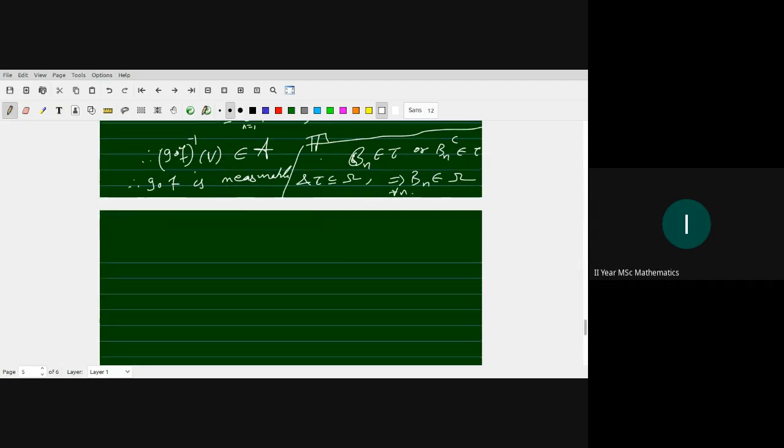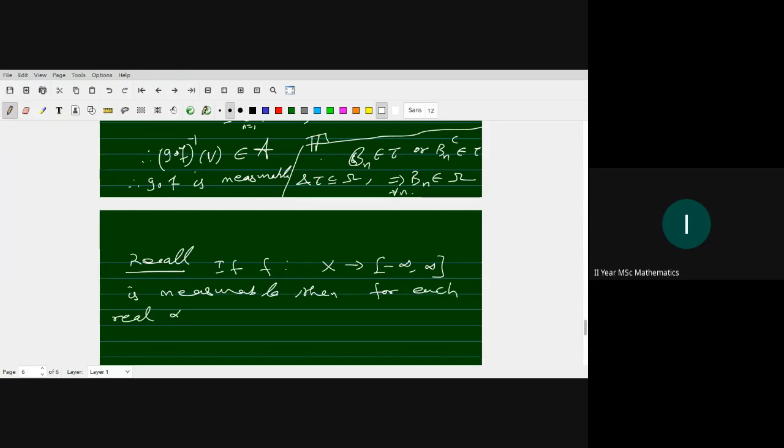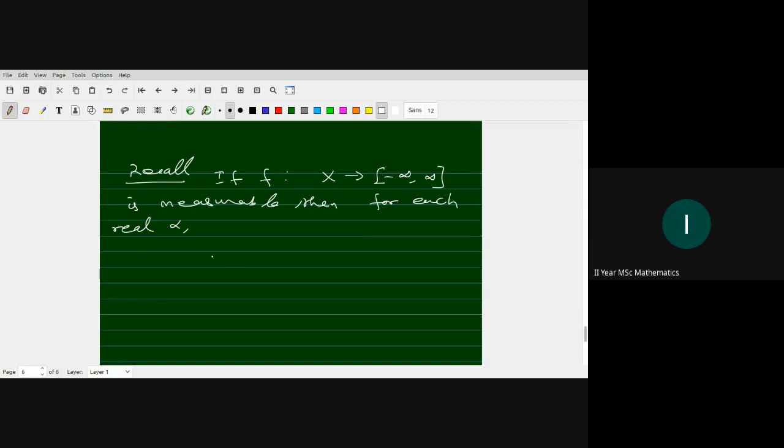Okay. So the next one, before moving into the next result, we consider the following. We recall this: if F from X to minus infinity comma infinity is measurable, then for each real alpha, F inverse of alpha comma infinity is measurable, right?